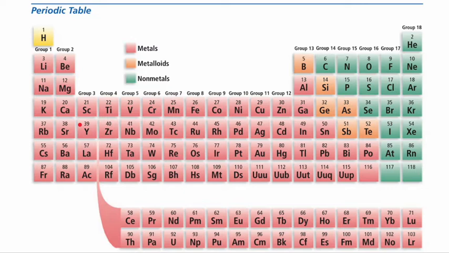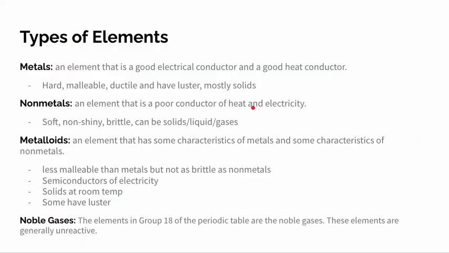Each group contains elements with similar chemical properties. The horizontal rows, however, are known as the periods in the periodic table. And physical and chemical properties change somewhat regularly across a period. This is basically, to sum up, what a periodic table is. The elements are further separated by the different types of elements. So let's get into that.